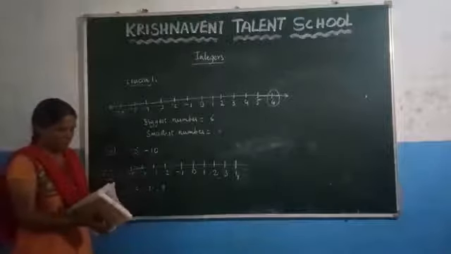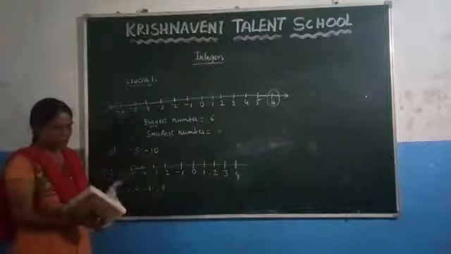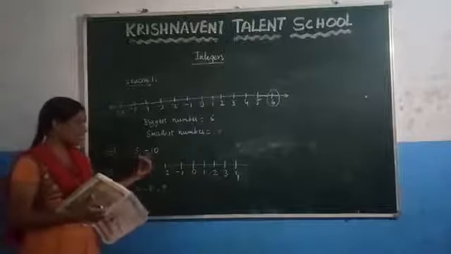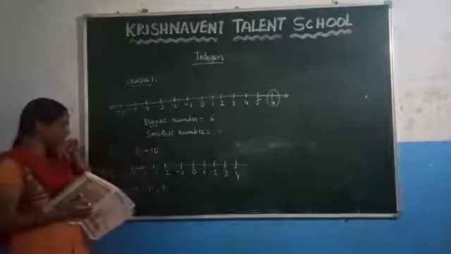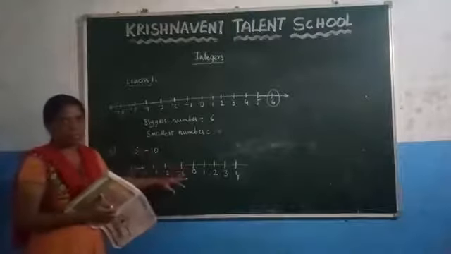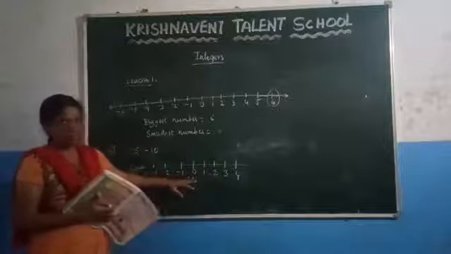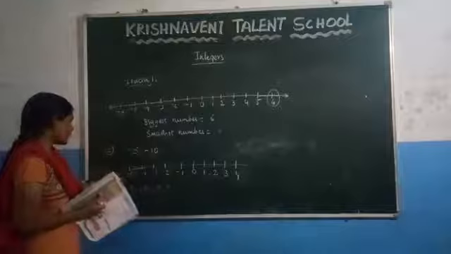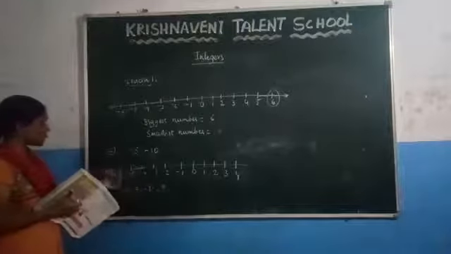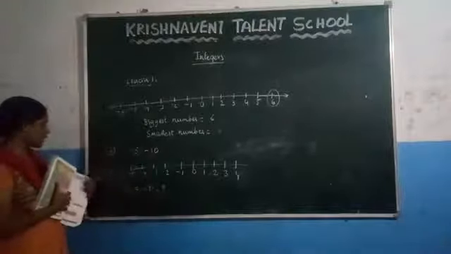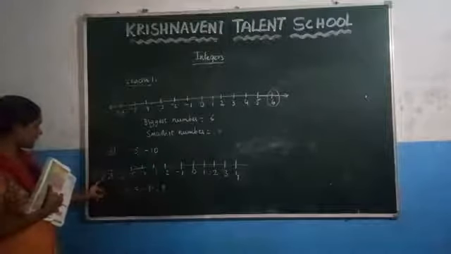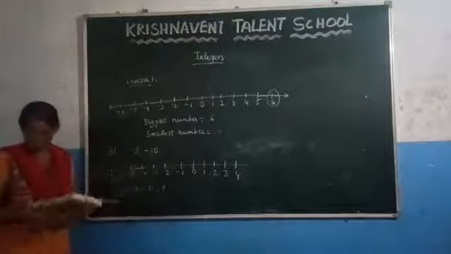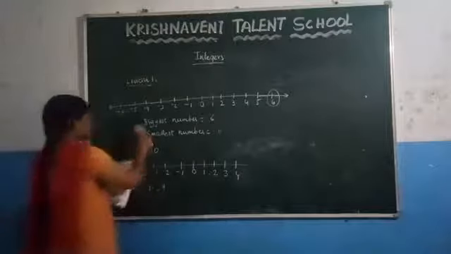They have given the question like this. They have given here the pair of numbers. They asked to write what are the numbers that lie between -5 and -10. First what we have to do? First you have to draw the number line. After that you have to mark the numbers such that these two numbers you have to locate on the number line. And after that you have to check what are the numbers that lie between these two numbers. Here clearly you can observe that -6, -7, -8 and -9. These are the numbers that lie between -5 and -10. Now let us solve one question.